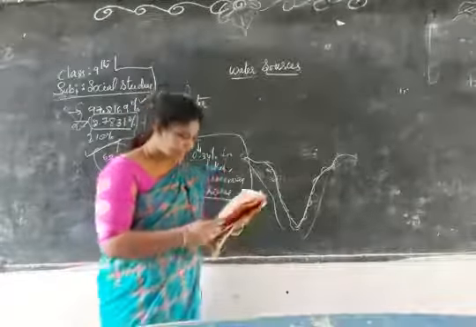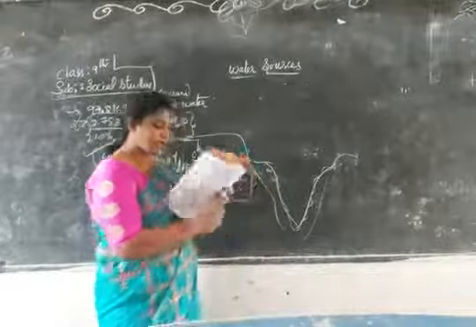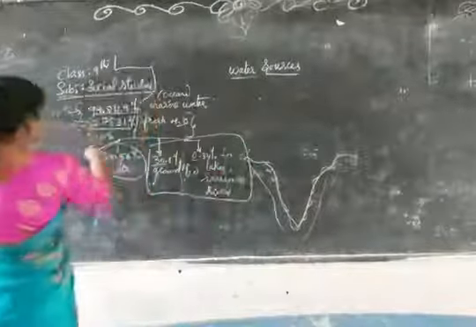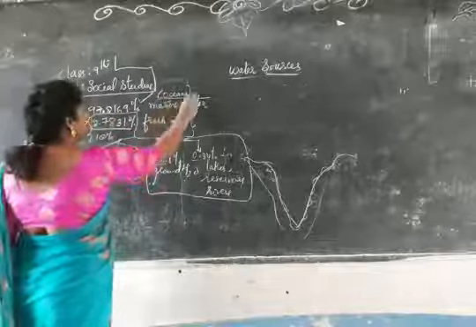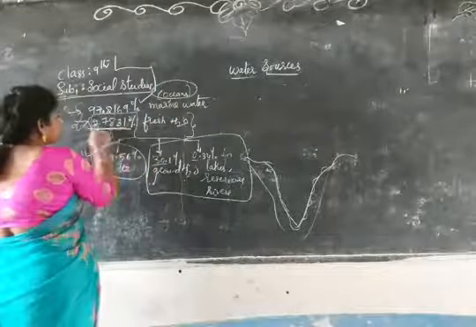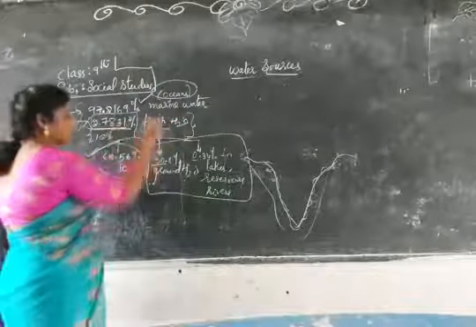Next, see here, they have given 97.2169% of ocean, and this 2.783% is fresh water.